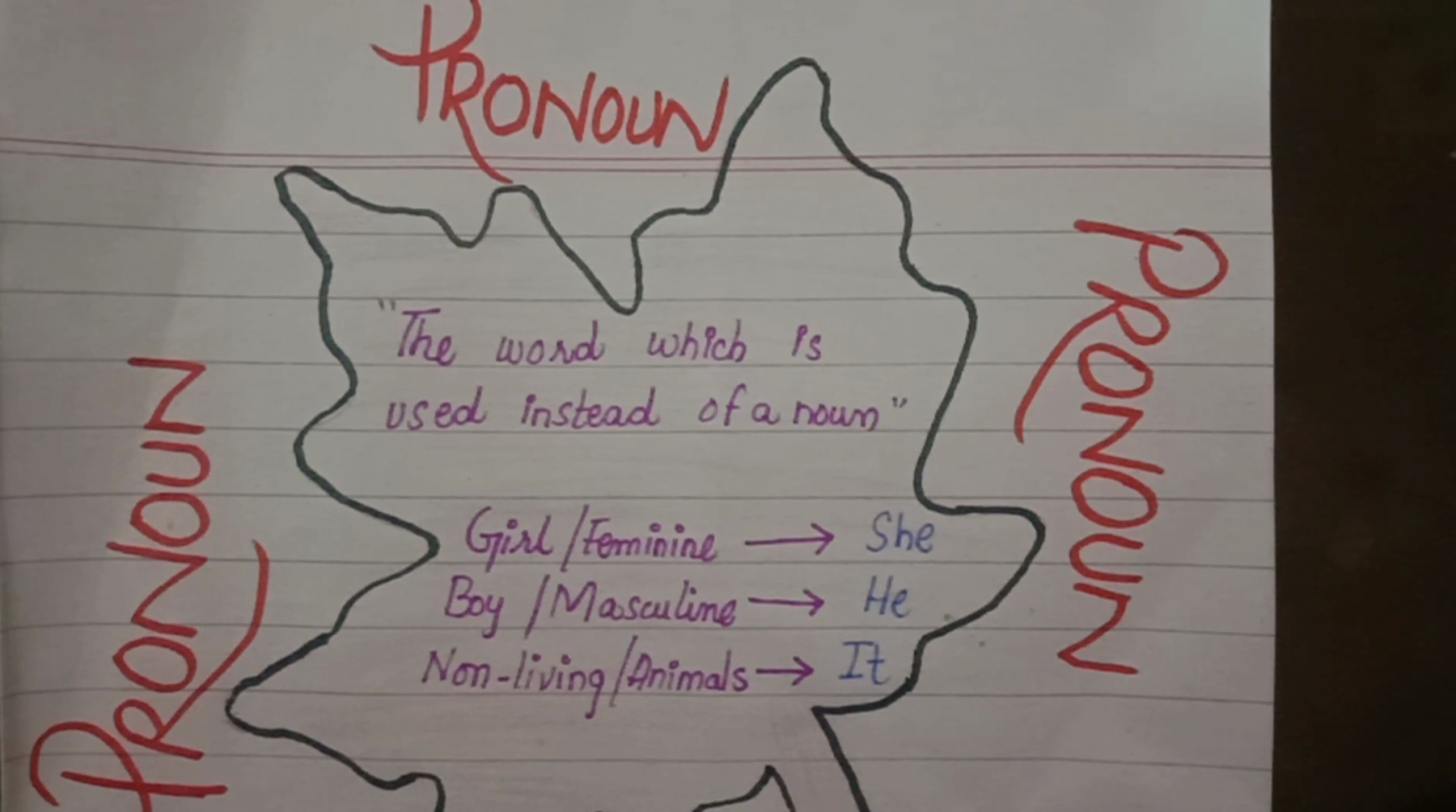Like Ali is a boy. Ali likes to swim, or Ali likes swimming. So when we say the second sentence, Ali likes swimming, we will change it into he likes swimming.